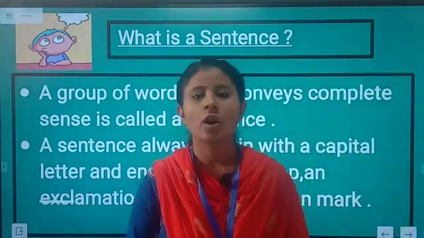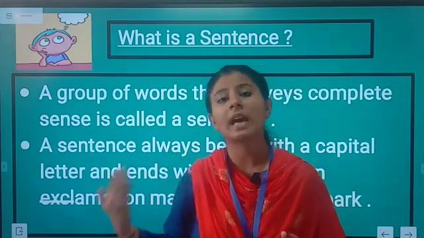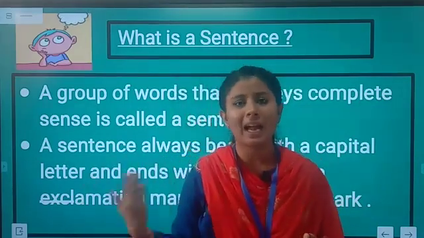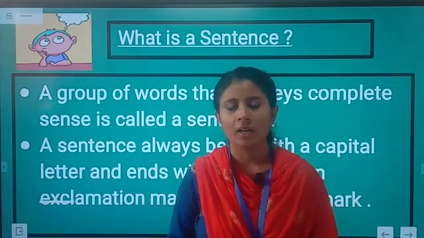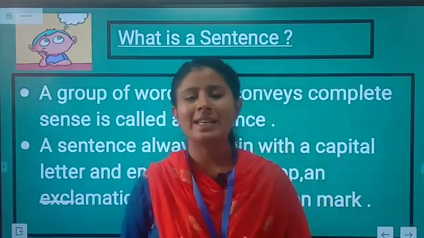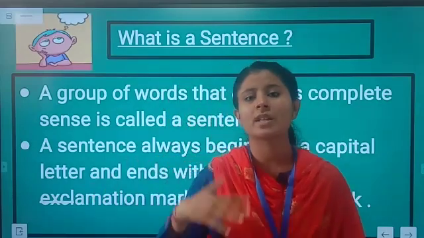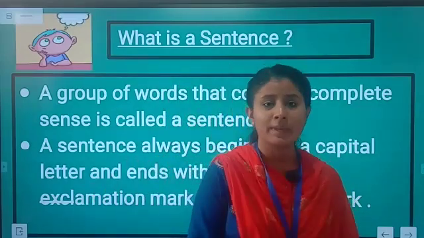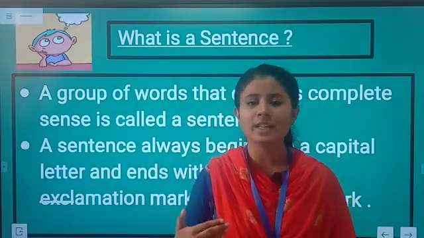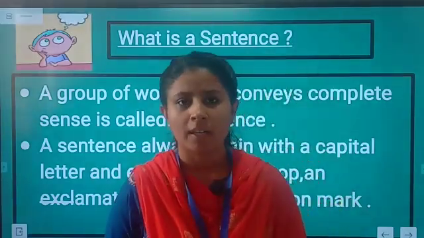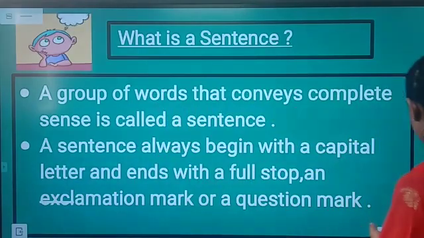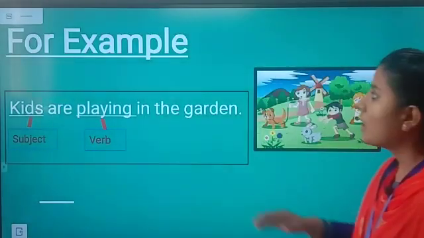So in short, a sentence conveys the complete sense, begins with a capital letter and ends with a question mark, full stop or exclamation mark. Clear? So let's understand this with an example.